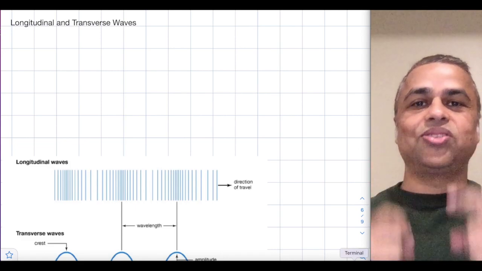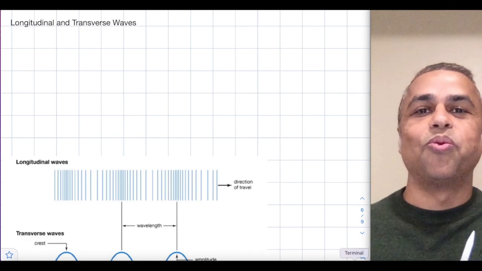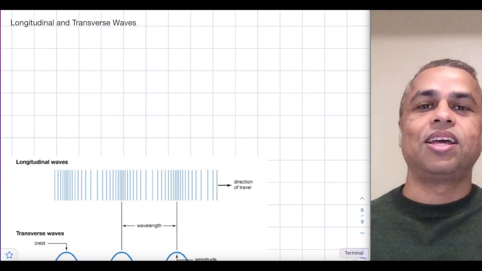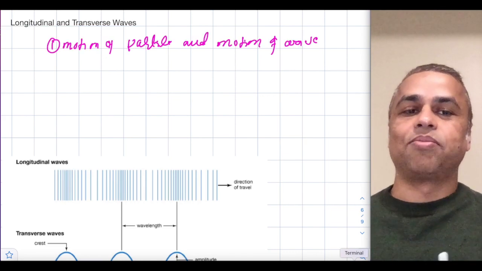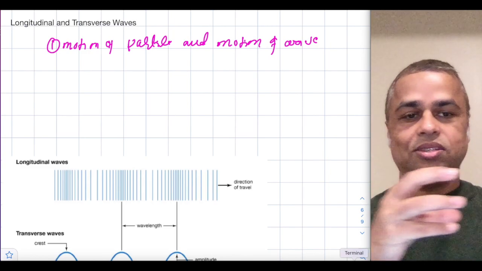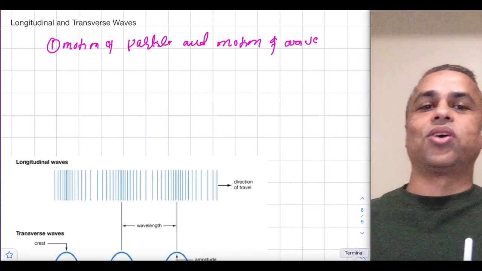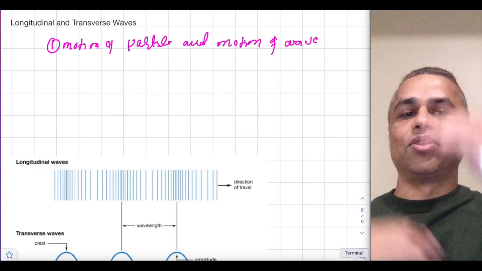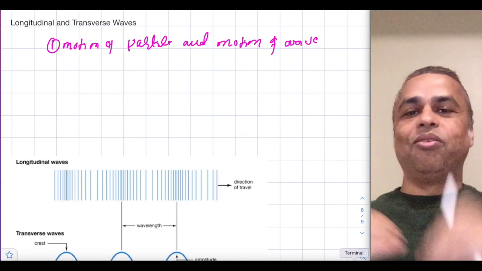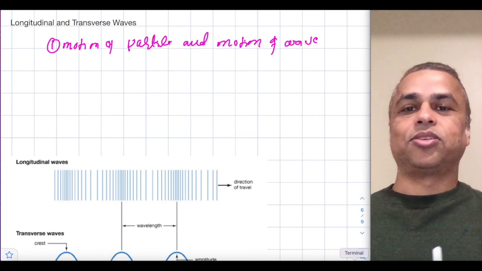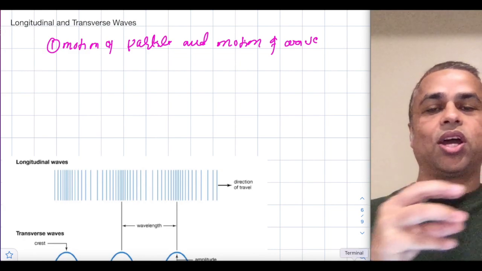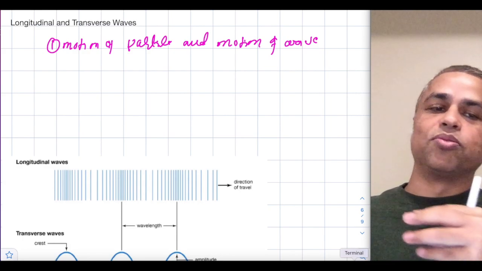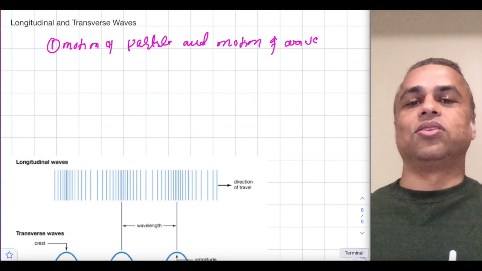There are two things in a wave. One is the motion of the particle and the other is the motion of the wave. Sometimes the wave travels in the left and right directions and the particle moves in the up and down direction. And sometimes the particle moves in the left and right directions, and the wave also moves in the left and right directions.